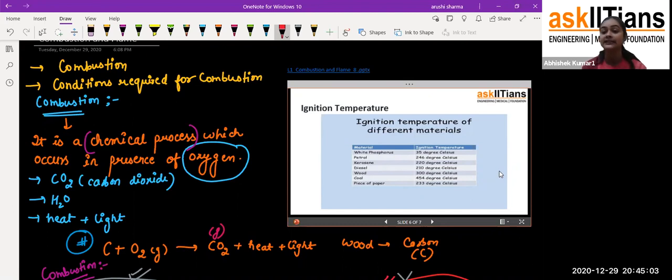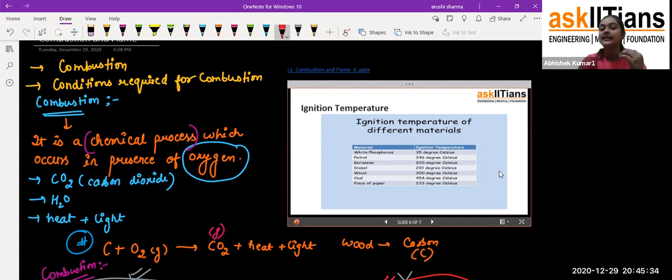That means in this case the ignition temperature is very high, so we have to give more and more heat so that the temperature reaches 454 degrees Celsius, and at that temperature the coil starts burning, or catches fire easily. Got my point? Like piece of paper is 233 degrees Celsius. That means first of all we have to reach that temperature, and at that temperature that particular substance catches fire and starts burning.